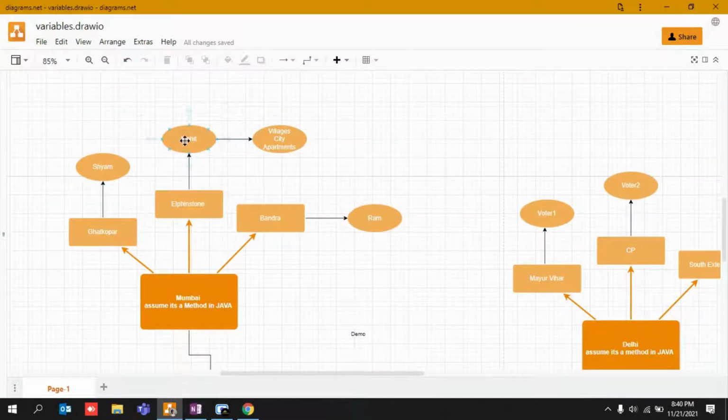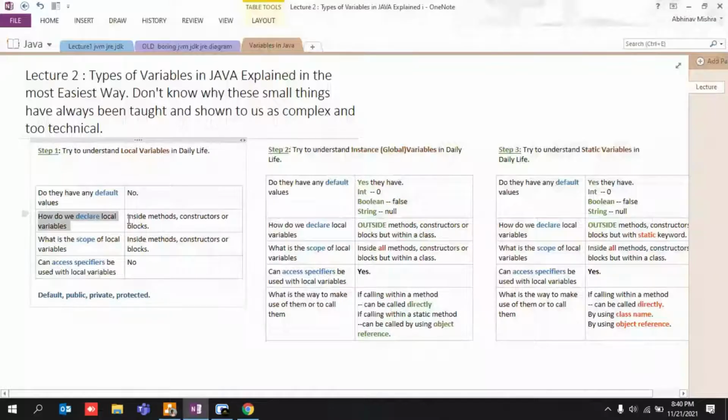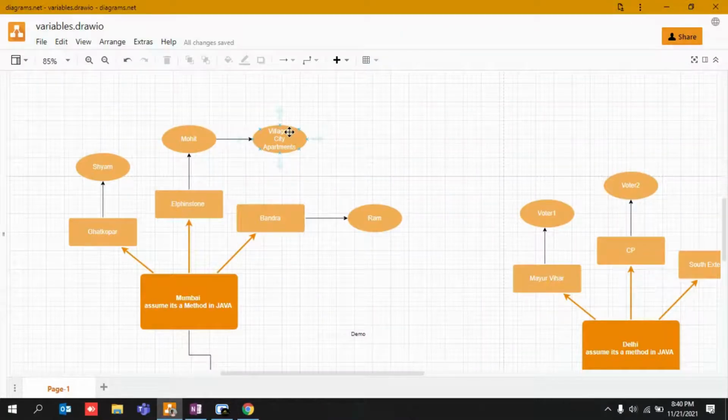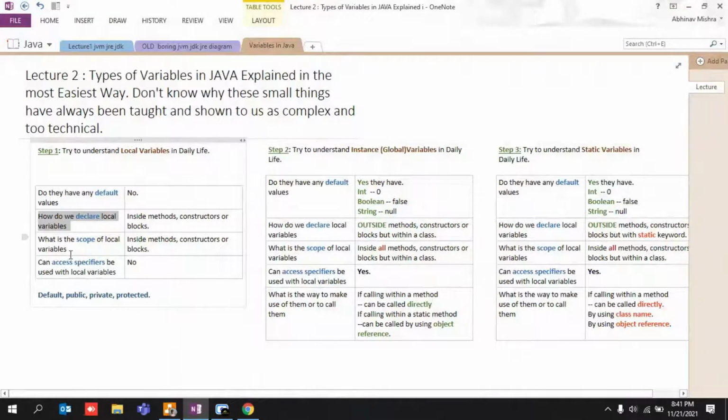If I belong to a village, I may be residing inside a village. I may come from a city, I may come from a particular apartment, right? So local people reside in local areas as well. And what is the scope?